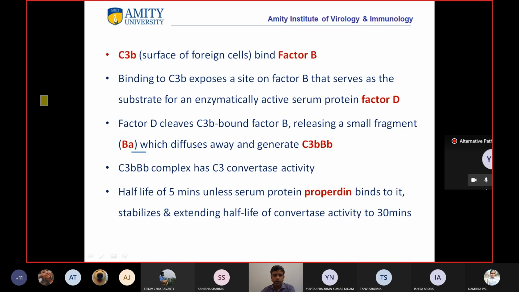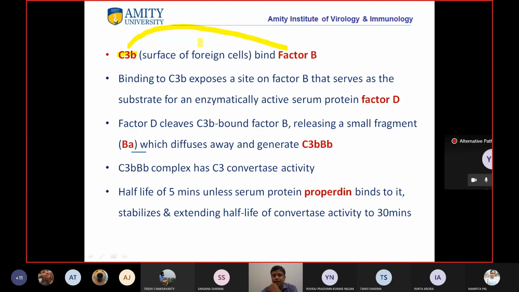So now what happens? This C3b, which is present on the surface of the foreign cell, binds factor B. Factor B goes and binds to C3b, and again the same thing will happen: factor B will be cleaved.